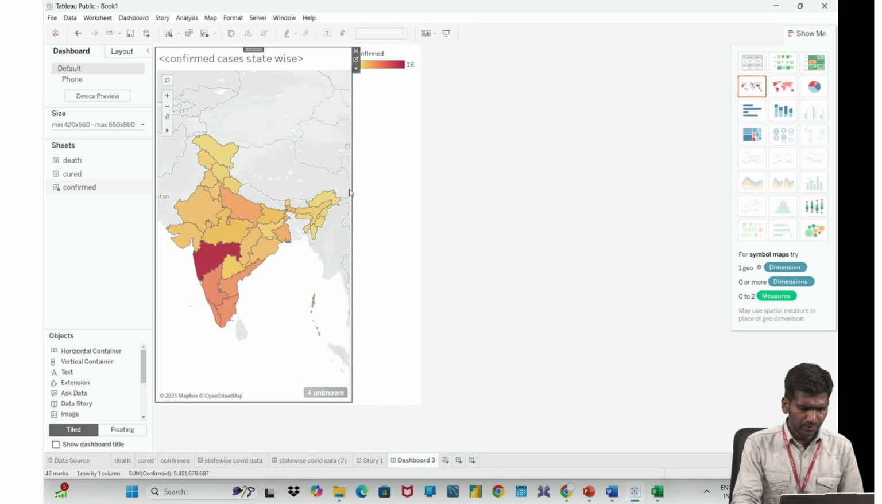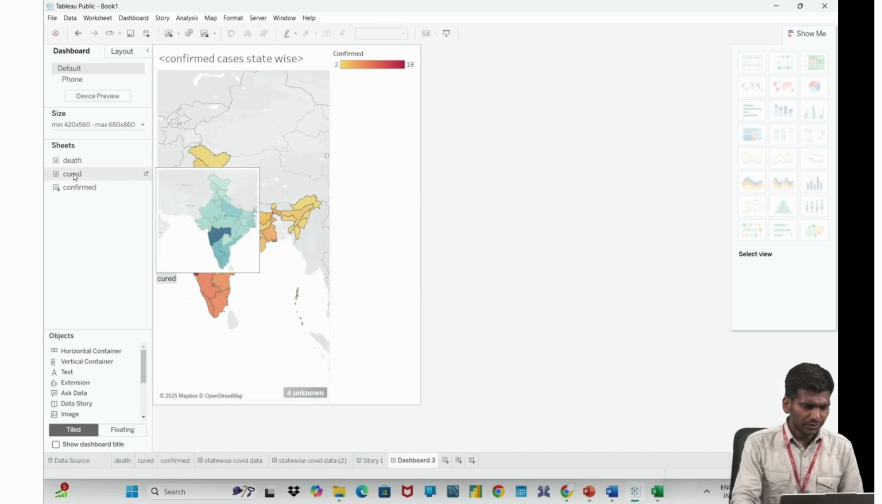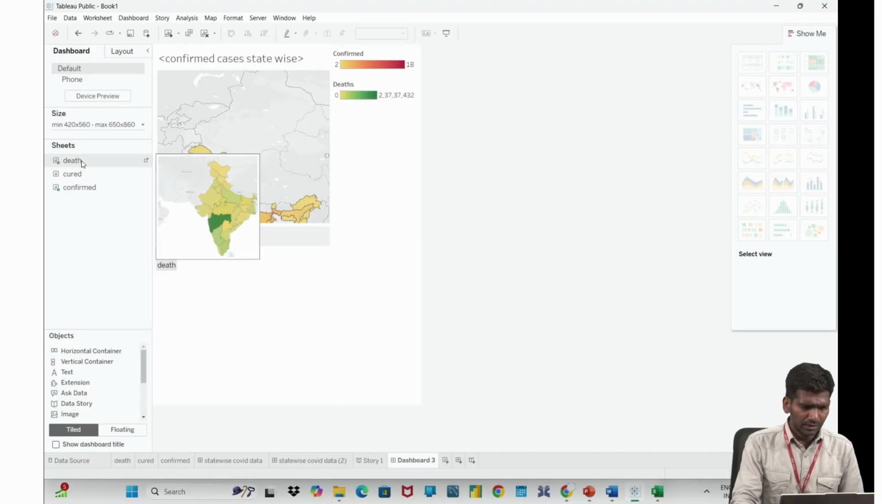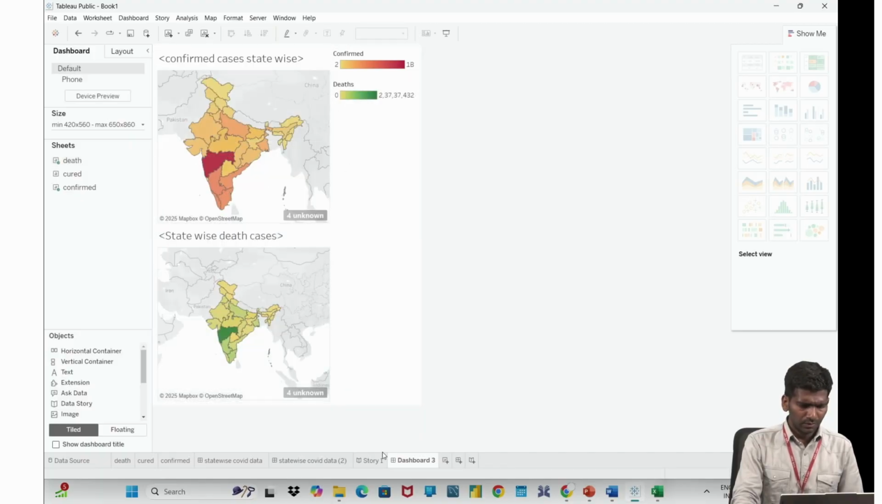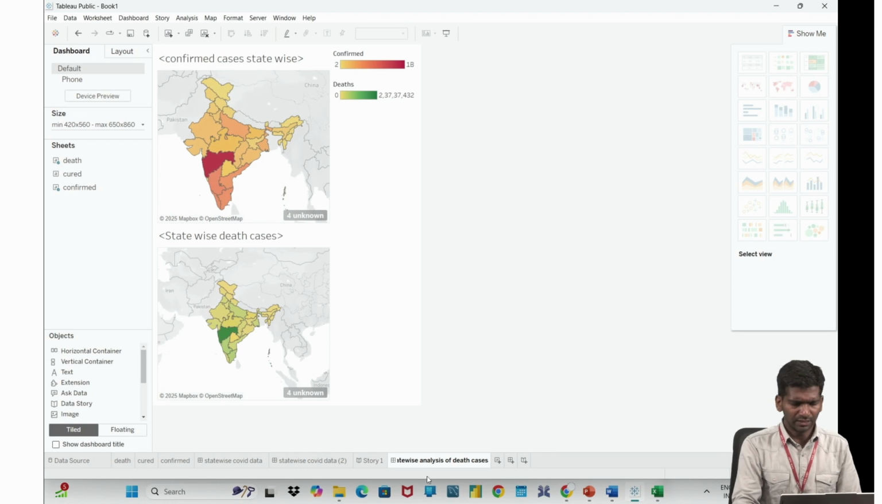So you need to arrange it in such a way that it looks very good. Okay. So these are the confirmed cases. So out of those confirmed cases, I'll add death cases also. Okay. So this dashboard is talking about, I'll rename this dashboard as state-wise analysis of death cases. So I can label it like this also. State-wise analysis of death cases, state-wise COVID data. Okay. So I have created two dashboards.